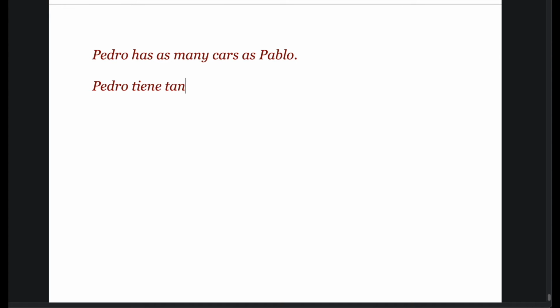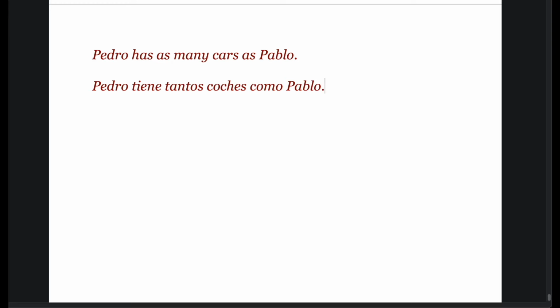And we also use these sentences, right? Like Pedro has as many cars as Pablo. That means Pedro owns as many cars as Pablo. So Pedro tiene tantos coches como Pablo.